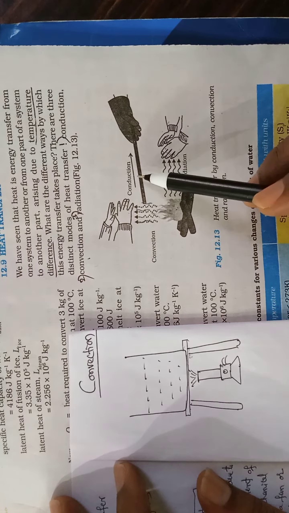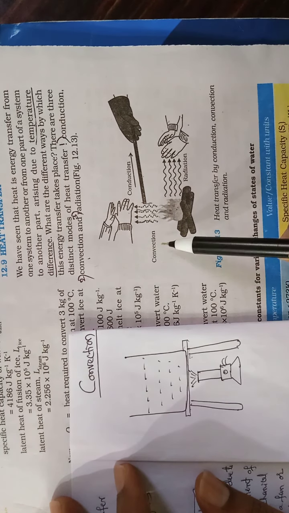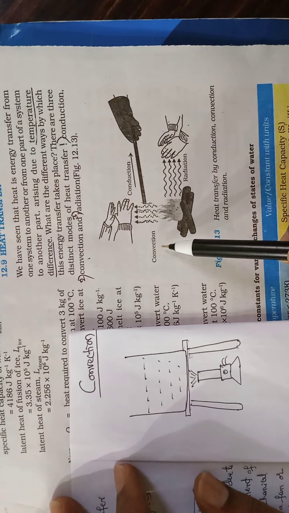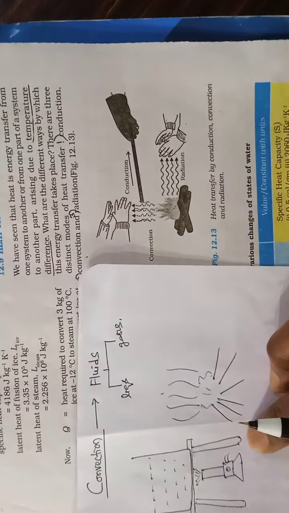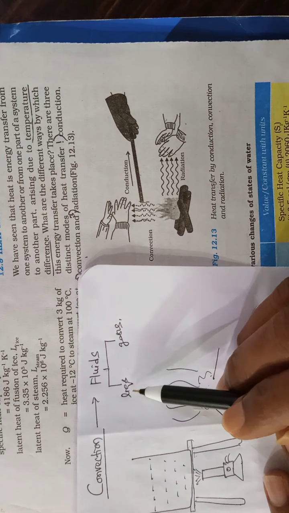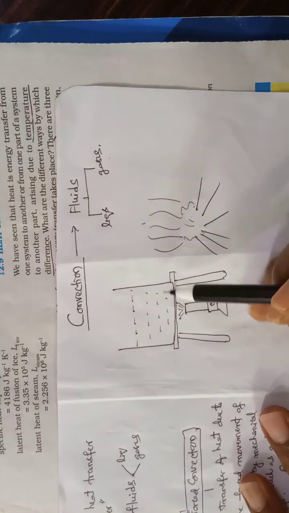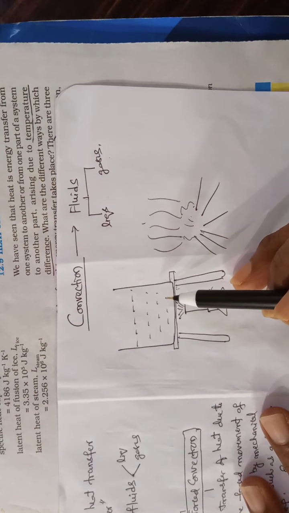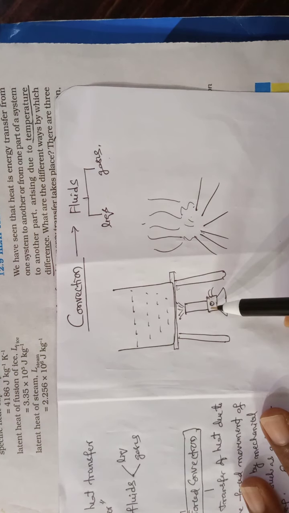So here conduction is seen in solids, and convection is seen in fluids. Fluids are again classified as liquids and gases. Now, if we consider a liquid example, you take water in a beaker and you start heating.